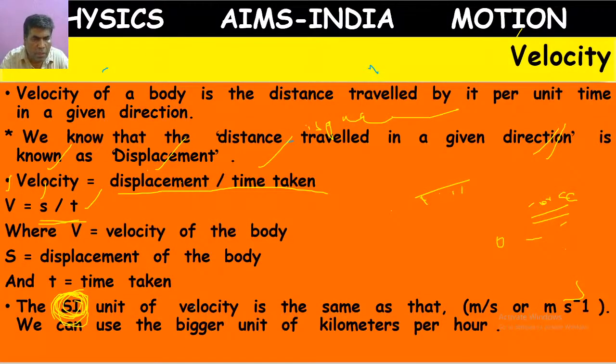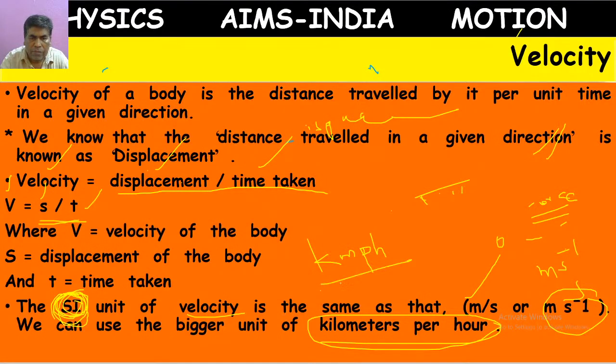According to it, the unit of velocity is meter per second, or m s^-1, or kilometers per hour, which we can write in short as kmph.